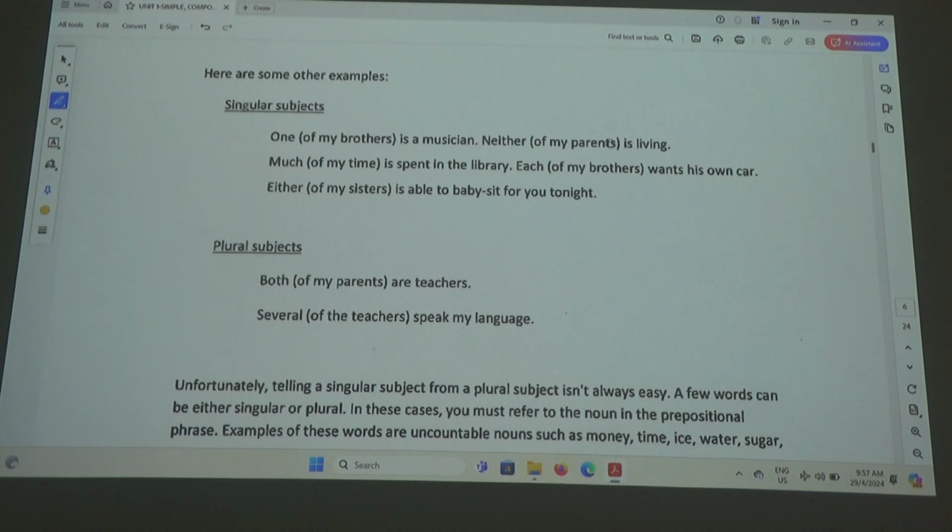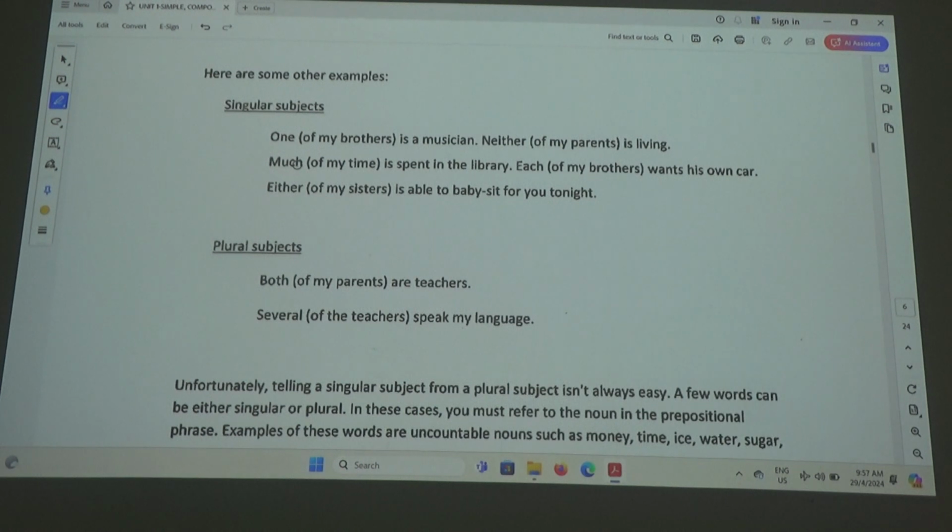Neither of my parents. Not one of my parents. Neither. Alright? So it's still singular. So neither of my parents is living. Alright? Some people say, neither of my parents are living. They followed the parents, but they forgot neither means out of two of them, one. So both, one of them is not. Neither of my parents is living. That is, both of them are not living. Is that okay? You can understand that? Yeah? Alright?